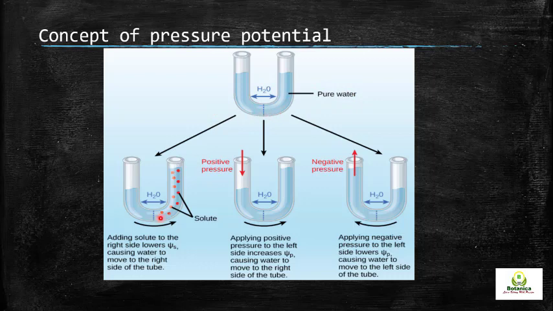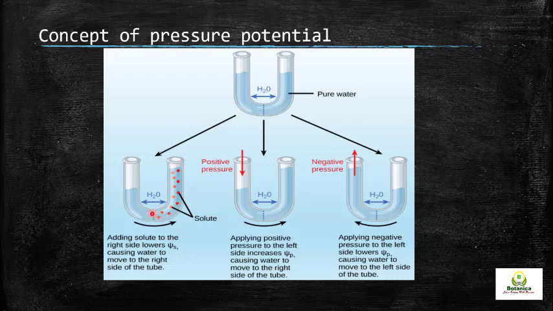So what will happen in the first case on the left side? You can see that when we have added some solute, which is shown in red, the water will move from the left side towards the right side. Why is water moving from left to right? Because whenever solute is added, it will lower the water potential of that particular side, and the water will move from the left side towards the right side.